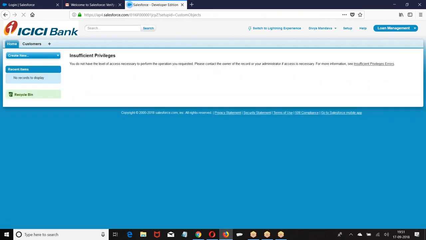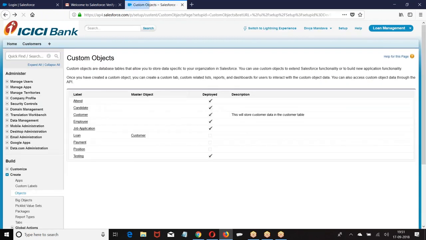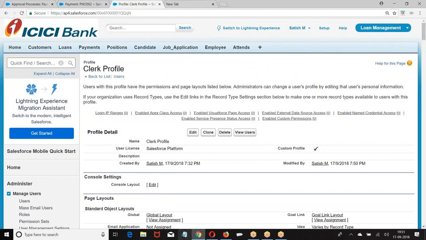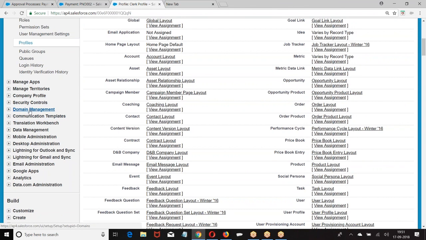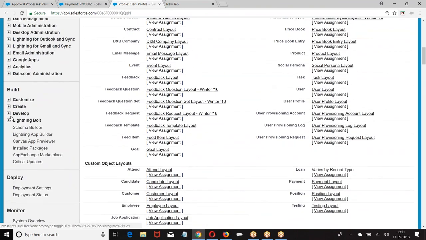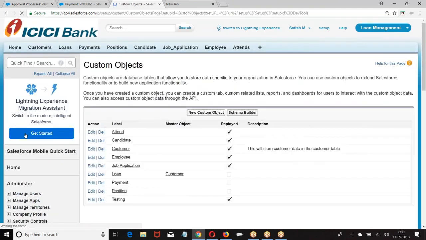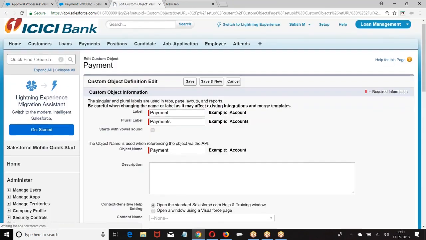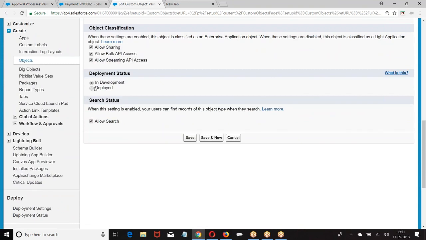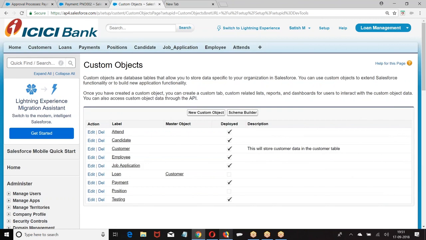Go to the payment object. The issue is the object is not deployed. If the object is not deployed, what happens? Only the administrator will be able to see it. That's why I went to the object and saw permission is given. I went to the tab, permission is given. She was also given the role of CEO. Obviously she should find everything, but still she was not able to see. The reason is that on the payment object I didn't enable deployed. If it is not deployed, other users cannot see it. That causes the problem here.